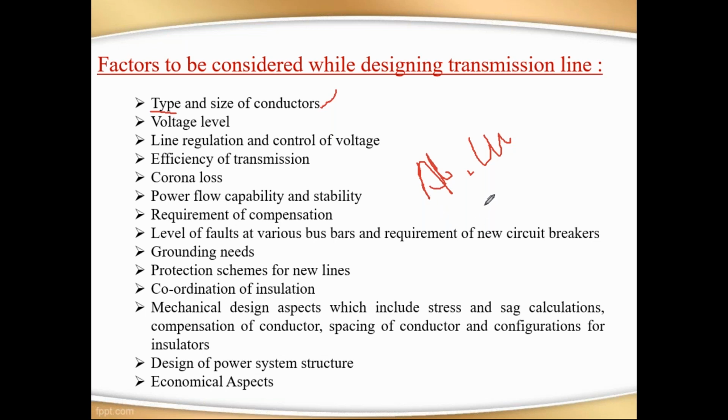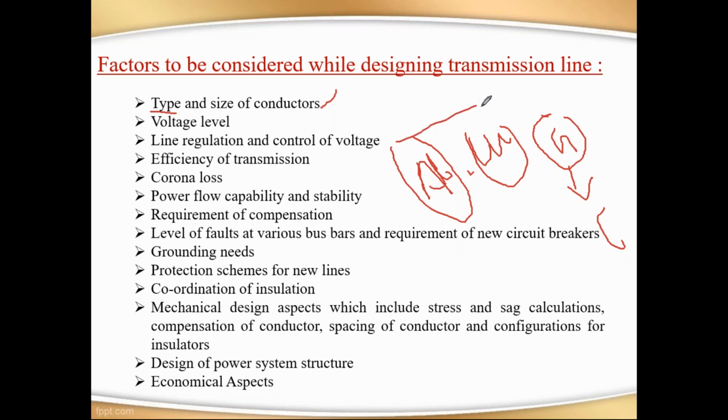There are some more metals, but from an economical point of view, these two are more convenient for the electrical transmission system. Suppose we consider gold. Compared to these two, gold has more electrical conductivity, but in terms of cost, it is not economical. That's why they go for only aluminum and copper.